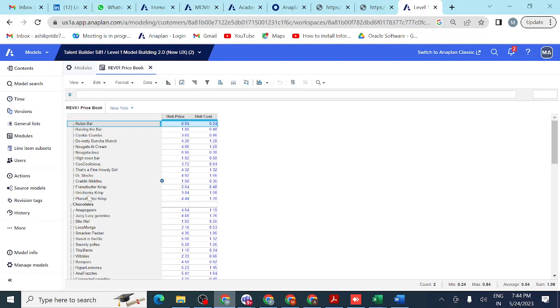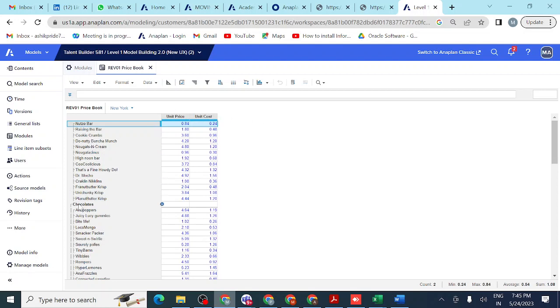This is for location New York. These are the rows, vertical lines. You can see these are the columns, horizontal lines. So you can see here unit price, unit cost, each and everything comes under columns.